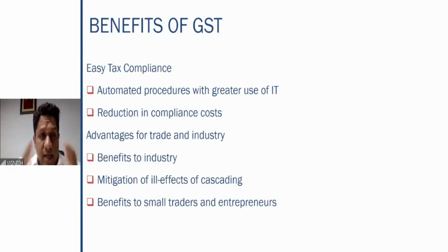Then advantages for the trade and industry. How is it beneficial to the industry? Very simple. It is easy for us to understand what the law is. Mitigation of ill effects of cascading. Cascading effect is totally ruled out. Earlier, the cascading effect was much more prevalent compared to now, but to some extent a lot of ill effects are reduced, and there are benefits to small traders and entrepreneurs also. Small traders and entrepreneurs are also hugely benefited because of this aspect.